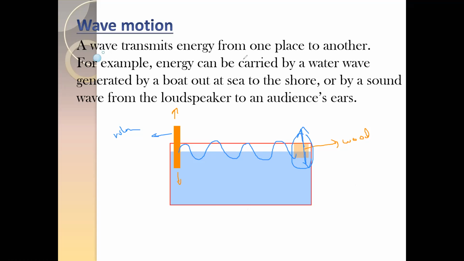So as this wooden object starts to move up and down, it shows that the energy is transferred from one place to another. The water molecules move up and down, and you don't have any contact. This object is not having any contact with the piece of wood, but you'll observe the piece of wood also starts to move up and down. It means there is some work done, or some energy transfer from the ruler to the wood. And how does this energy transfer? This energy transfers in the form of a wave. So basically, a wave transfers energy from one place to another. Then there are different types of waves.